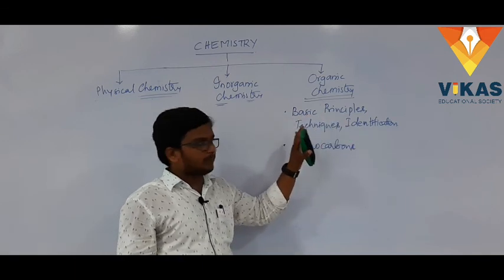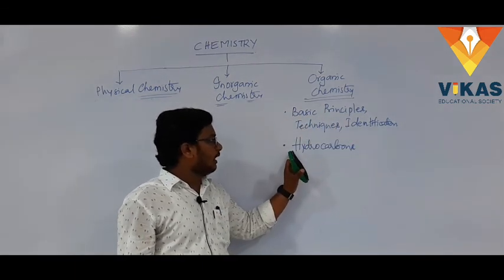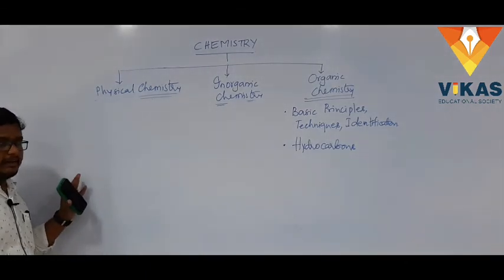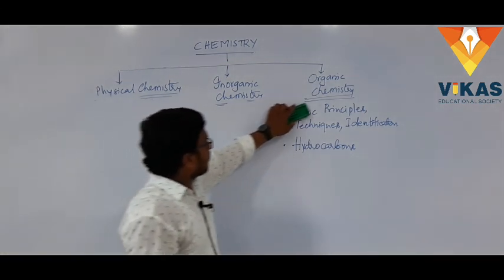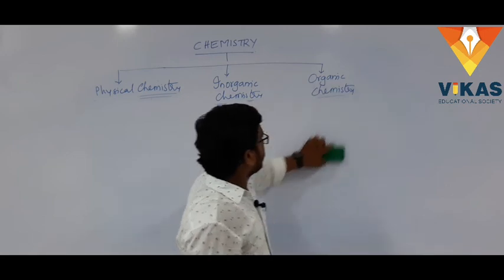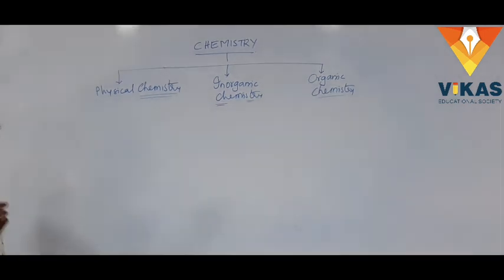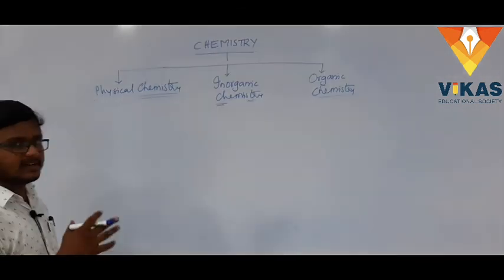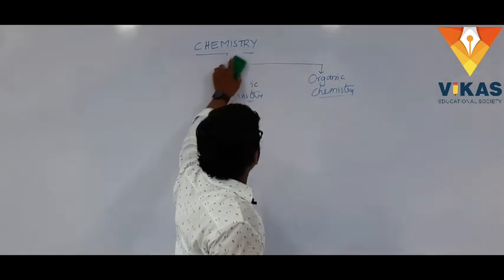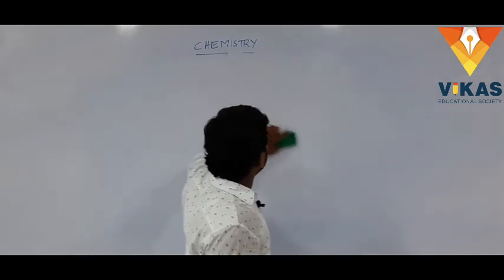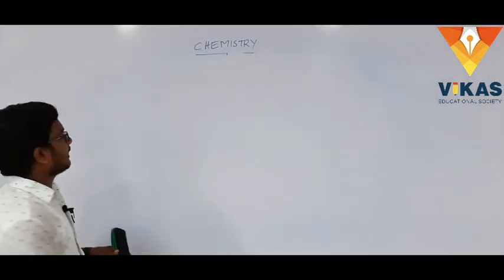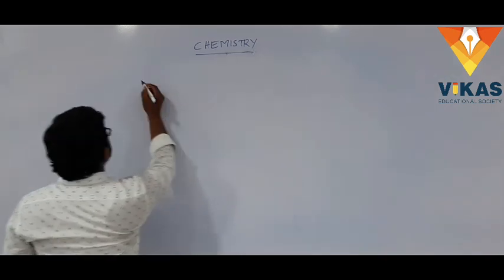So this is what we will be covering in organic chemistry: basic principles, techniques, identification and all. Next we will be covering hydrocarbons. These are the things that are present in our first year syllabus. Next, we will take a very brief introduction to our first chapter. What is the first chapter? It is our atomic structure chapter. We'll continue it in the next coming class.